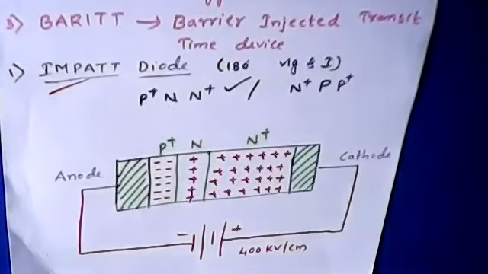Now let me explain the formation and the concept of the impact diode. What is impact ionization?